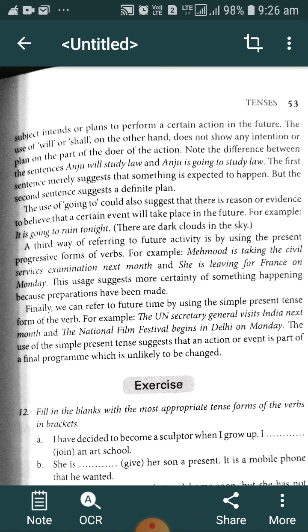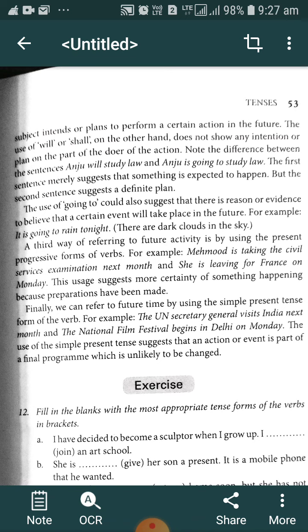When we discuss the sentence Anju will study law, it means that something is expected to happen, but we cannot say that that particular thing will definitely happen.